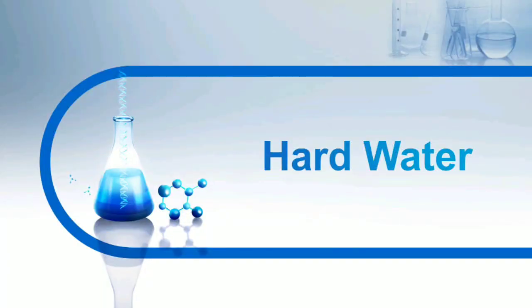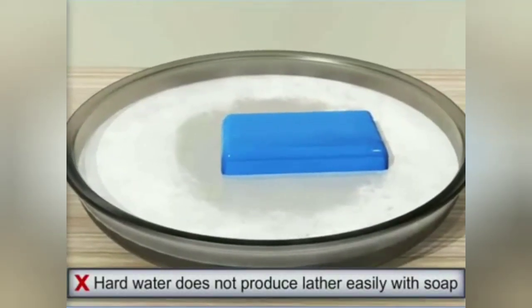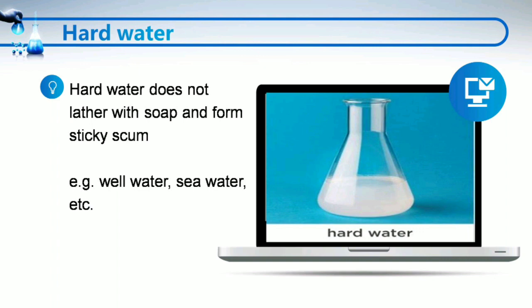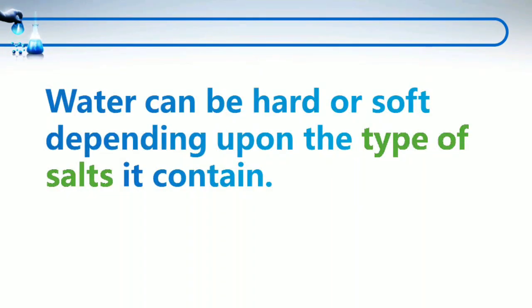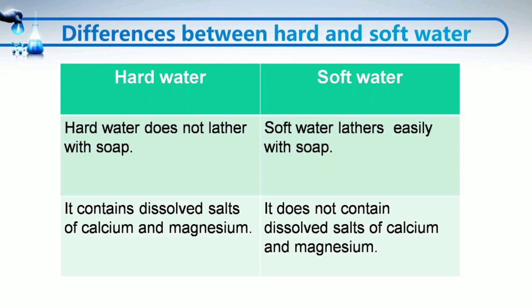Hard water, on the other hand, forms a sticky precipitate called scum with soap instead of forming lather. Therefore, we can say that the water that does not lather with soap and forms a sticky scum is called hard water. The water in well, sea, etc. is hard water. Actually, water can be hard or soft depending upon the type of salts present in it. The water becomes hard due to the presence of dissolved salts like bicarbonates, chlorides, and sulfates of calcium and magnesium ions. So the differences between hard and soft water are clear.